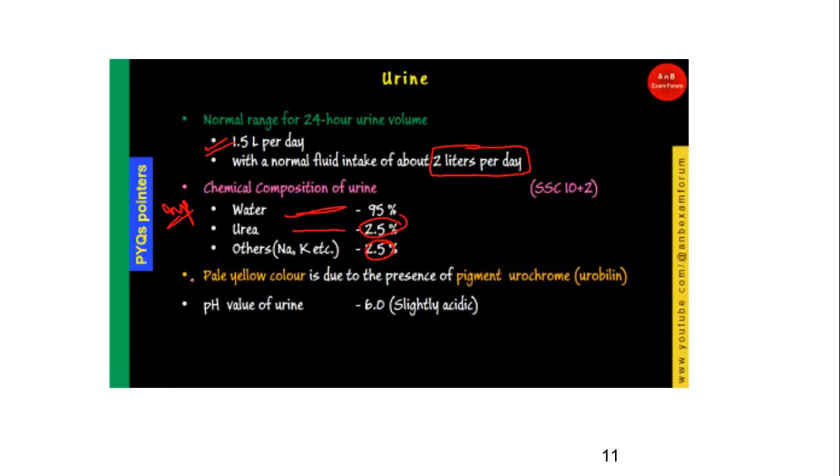And sometimes they can ask you why the urine color is pale yellow. It is due to the presence of a pigment called urochrome or urobilin. Urochrome: chrome means color, uro means yellow, pale yellow. So urochrome or urobilin. And the pH is slightly acidic, around 6, the pH value of urine.